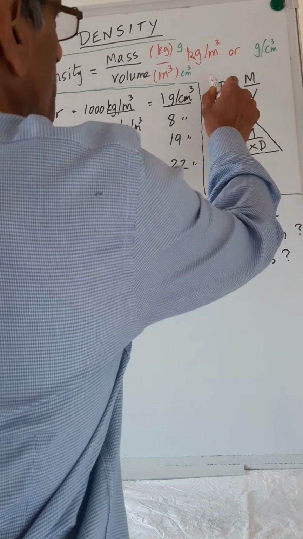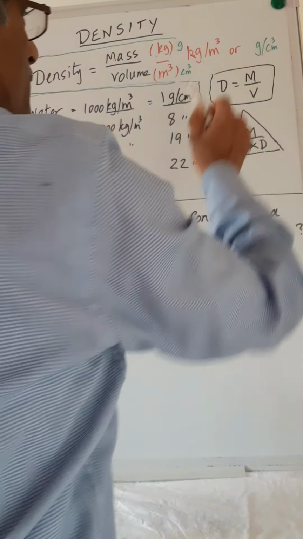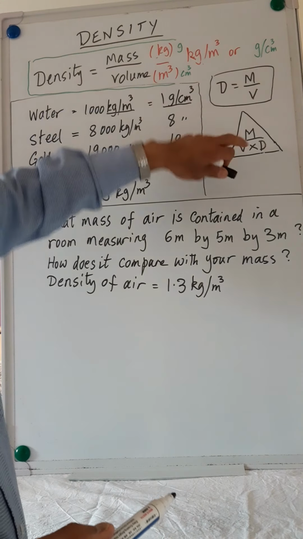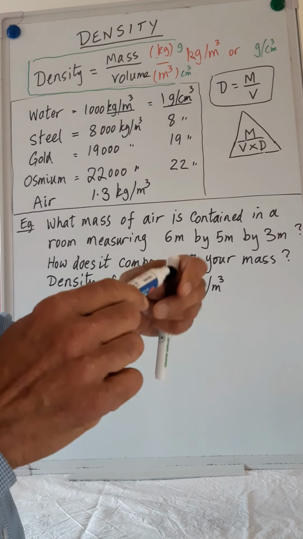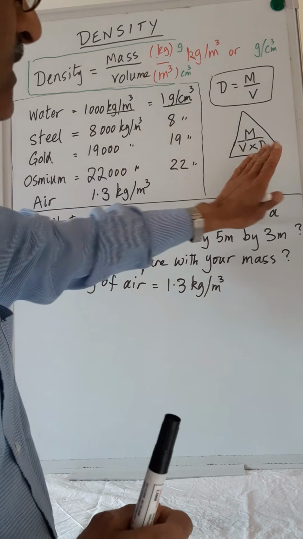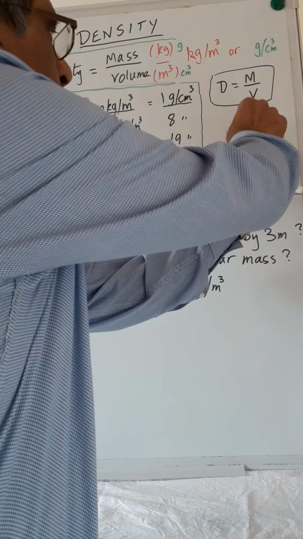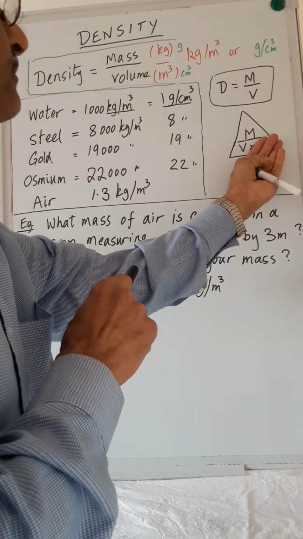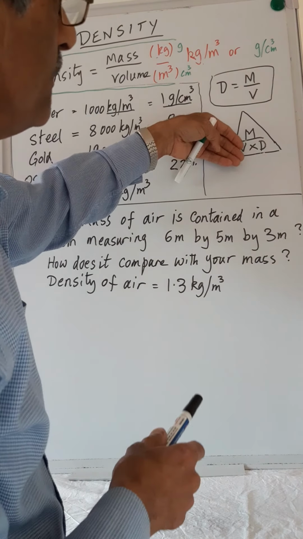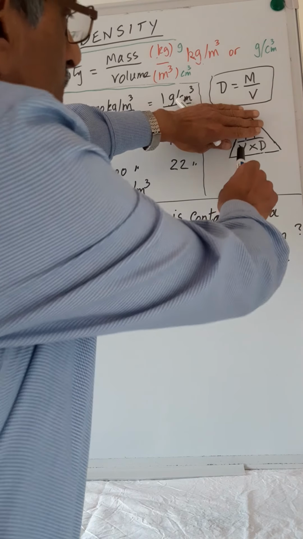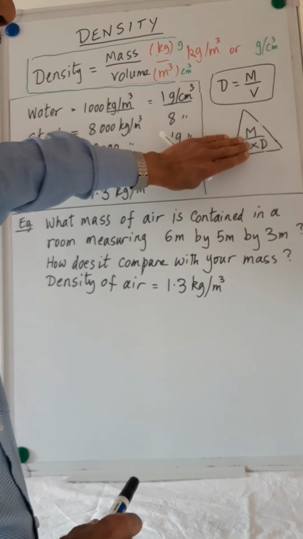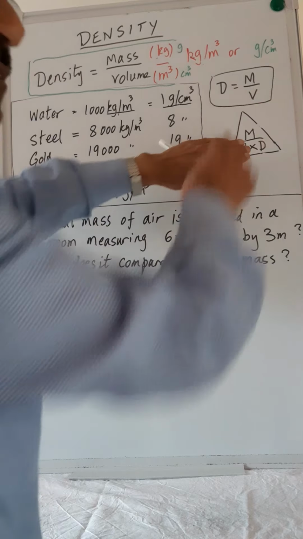Now, we can write the formula. Density is D equals m over V. I can use that in a formula triangle. If you want to find the density, you cover D: it is mass divided by the volume. If you want to find the mass, it's volume times density. If you want to find the volume, it's mass divided by the density.